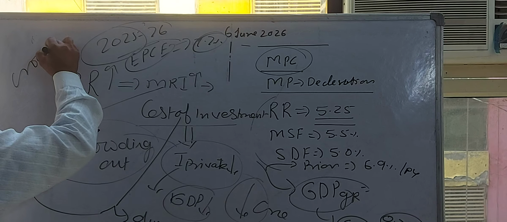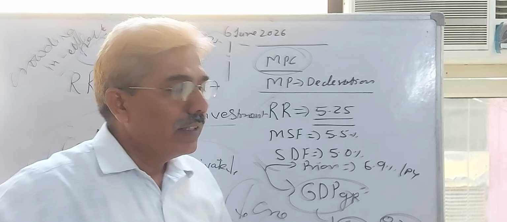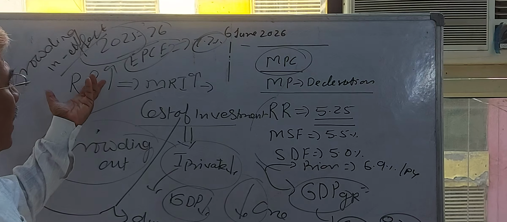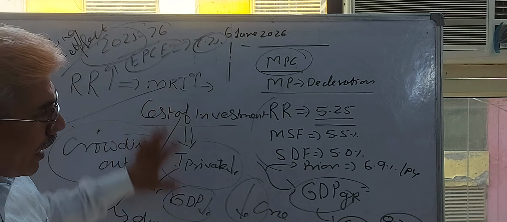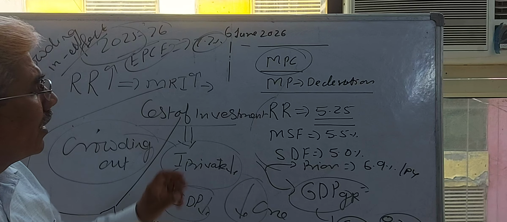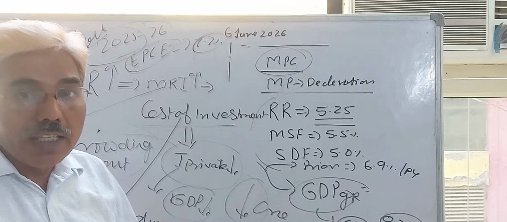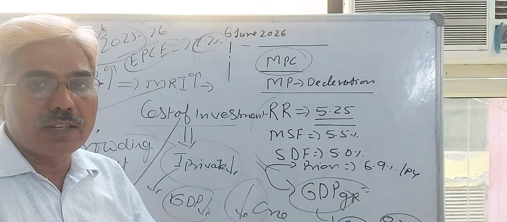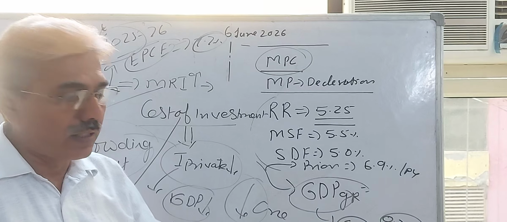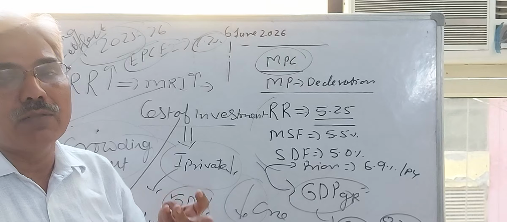Crowding in effect means it is motivating private sector enterprises to invest more in the economy. That's why we achieved a higher growth rate during this financial year, 7.7%, as I discussed with you previously. And now you are very clear why the RBI is not changing. Our governor also declared clearly that our macroeconomic fundamentals are strong, it may be foreign exchange reserves of more than $650 billion. It may be incoming foreign investment, direct or portfolio, both are coming in more.